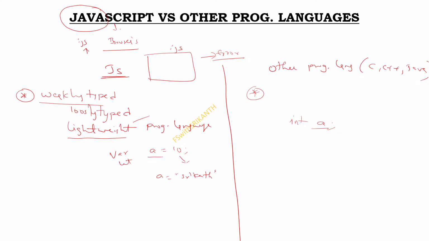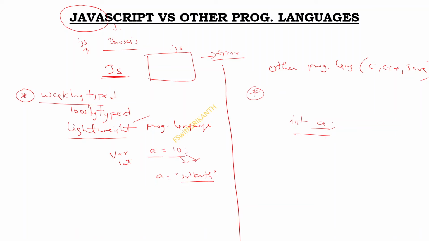That means the variable a is not defined with any type, and initially we give it a number and later it is updated with a string. It is allowed in JavaScript, but in Java and other programming languages, it is not possible.